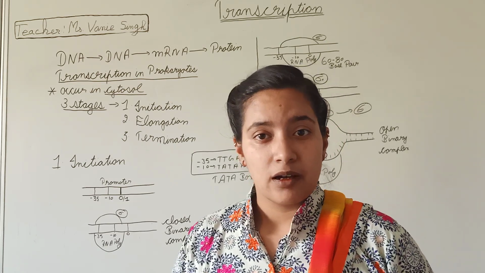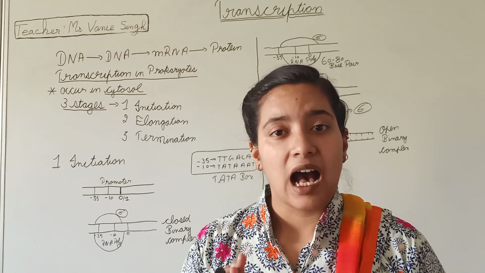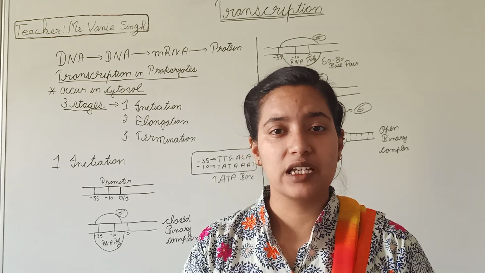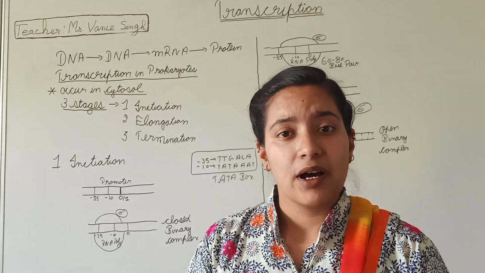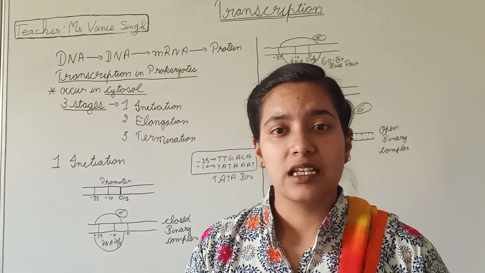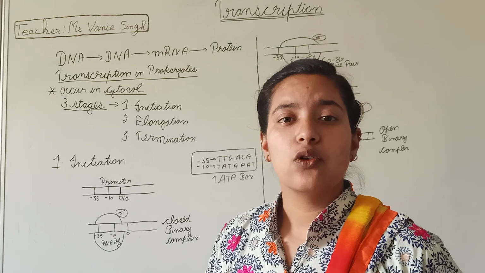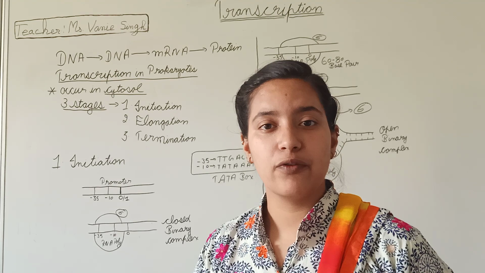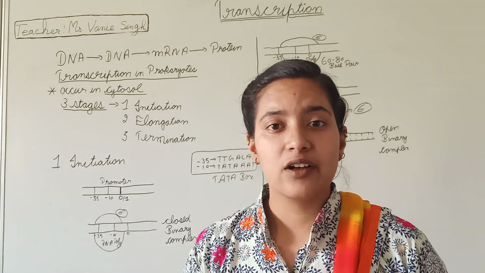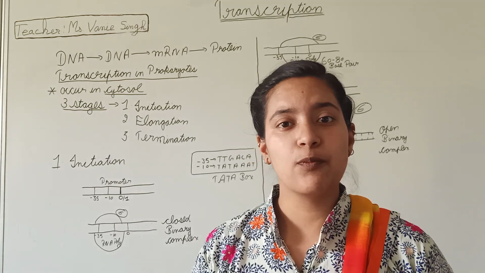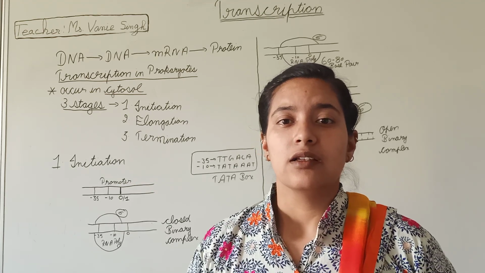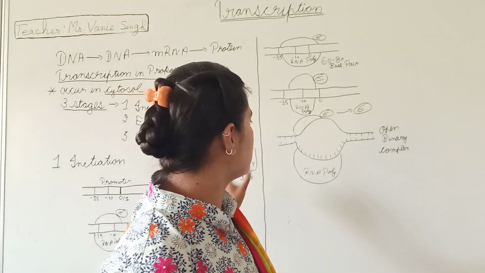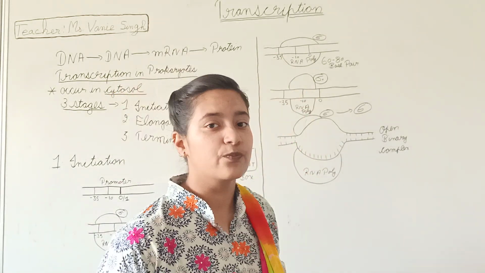The main thing is that the RNA polymerase enzyme gets attached to the DNA strand, but it cannot recognize the promoter sequence. It recognizes it only with the help of the sigma factor. When the sigma factor gets attached to the RNA polymerase, only then can we say this sequence has been recognized. So next, after this, the sequence comes.